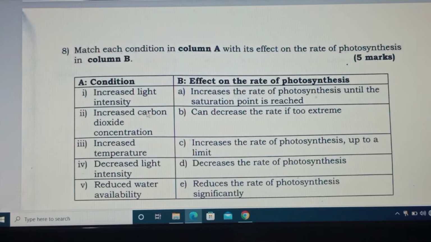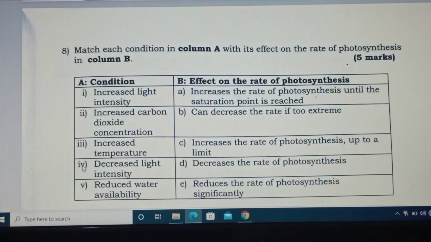Double I, increase carbon dioxide. Carbon dioxide increase is related with C: increase the rate of photosynthesis up to the limit. When carbon dioxide increases, photosynthesis also increases up to the limit. Triple I, increase temperature. When the temperature increases, it can also decrease the rate at extreme temperatures. Means beyond the optimum temperature, the rate of photosynthesis decreases.